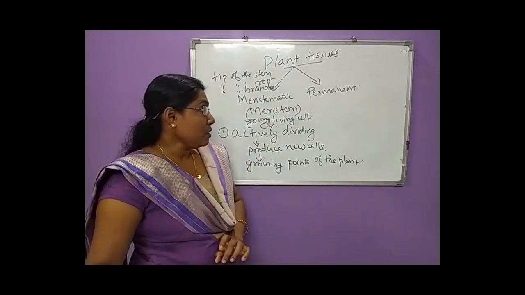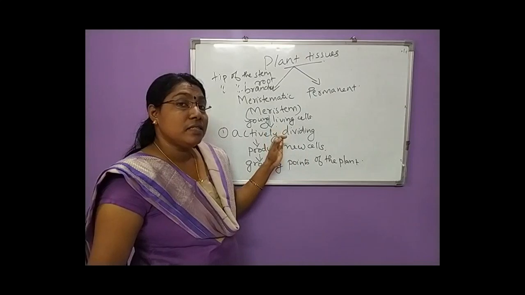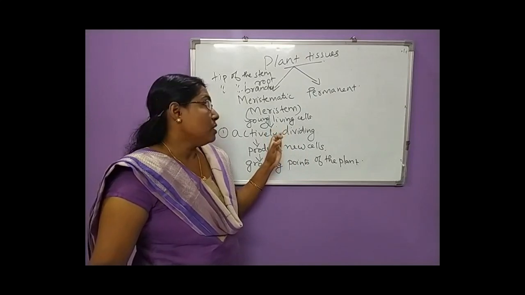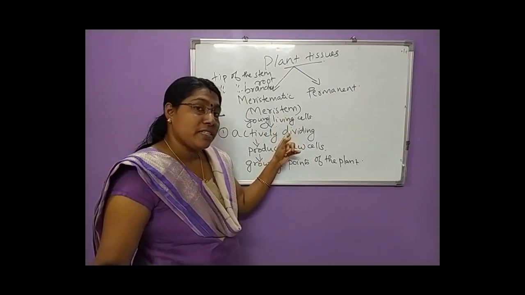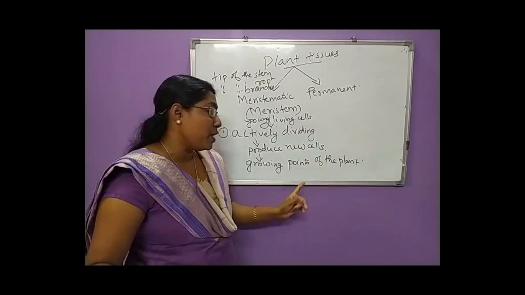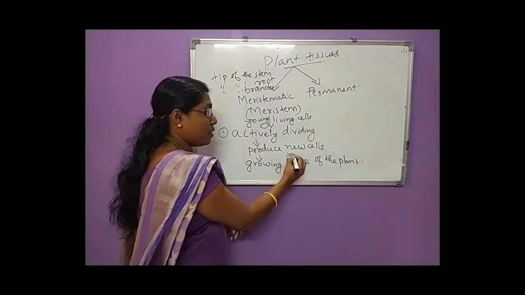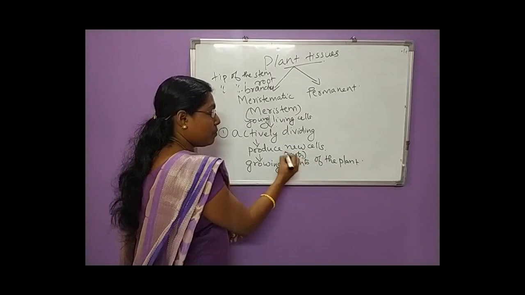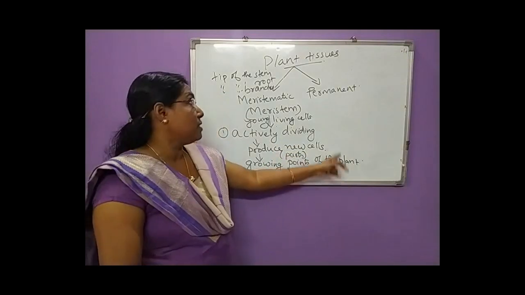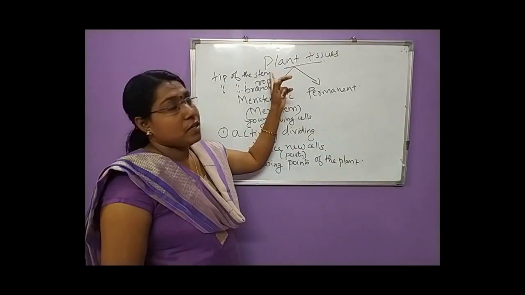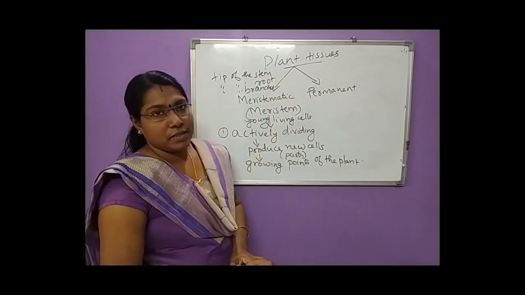And where is it located? These meristematic tissues are located at the growing points or growing parts of the plant, such as the tip of the stem, tip of the root and tip of the branches. That is the location.